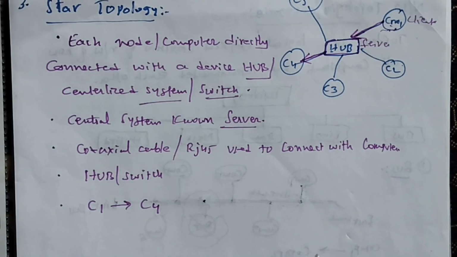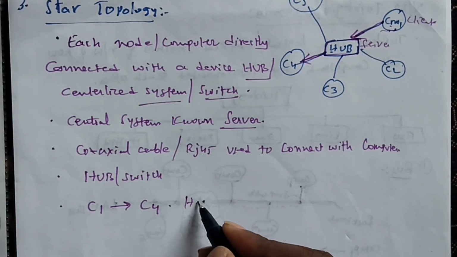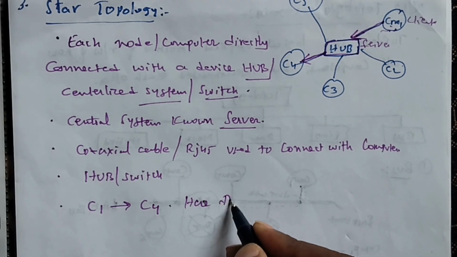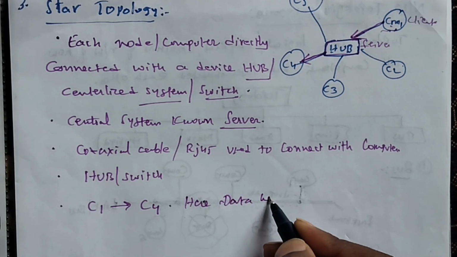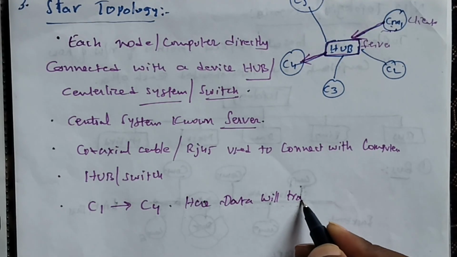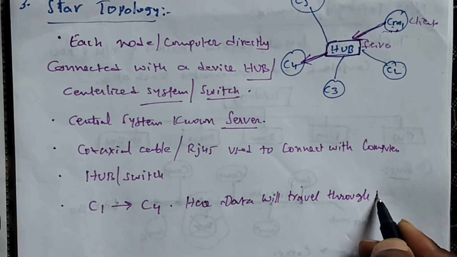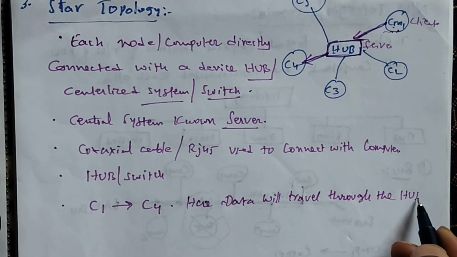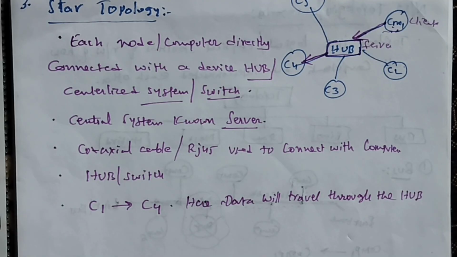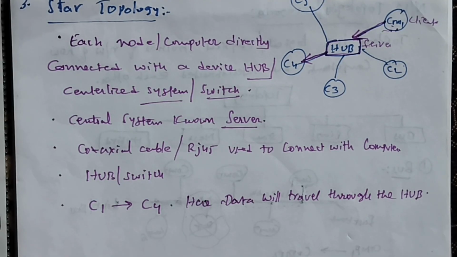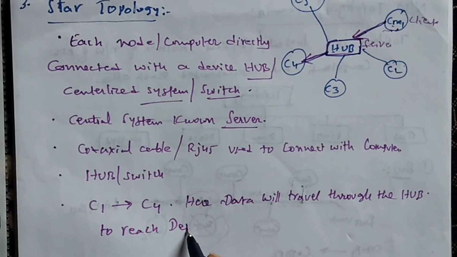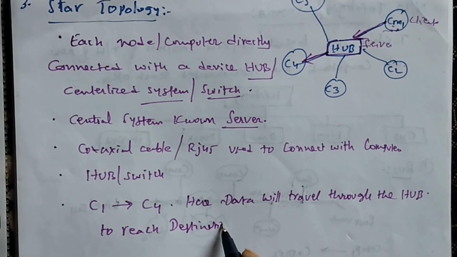The data will travel through the hub or switch or centralized device to reach the destination. Clear? These are about the star topology.